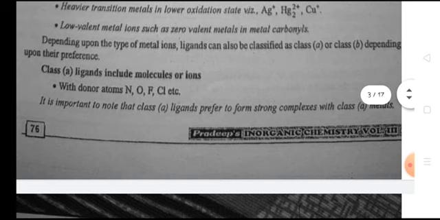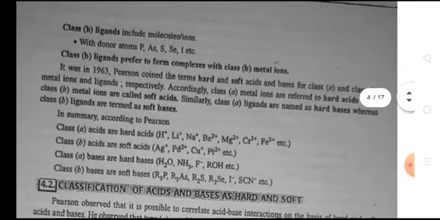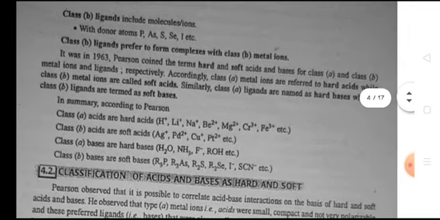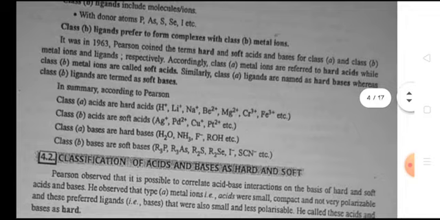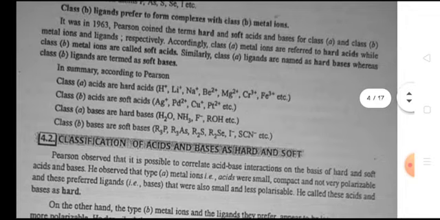Class A ligands include molecules or ions with donor atoms nitrogen, oxygen, fluorine, chlorine, etc. It is important to note that class A ligands prefer to form strong complexes with the class A metals. Class B ligands include molecules or ions with the donor atoms phosphorus, arsenic, sulfur, selenium, iodine, etc. Class B ligands prefer to form complexes with class B metal ions.